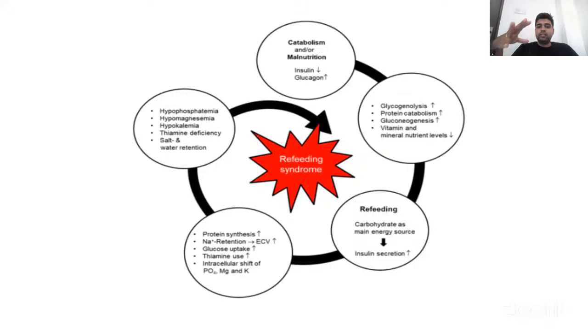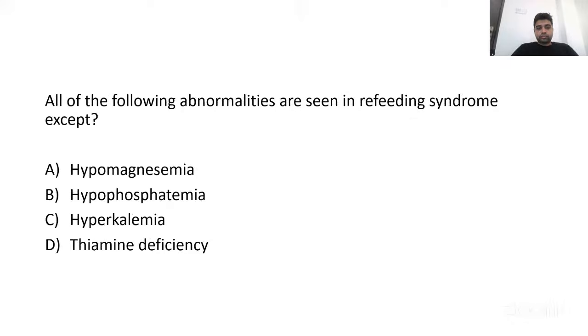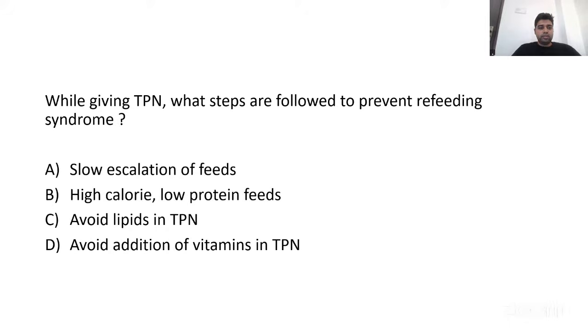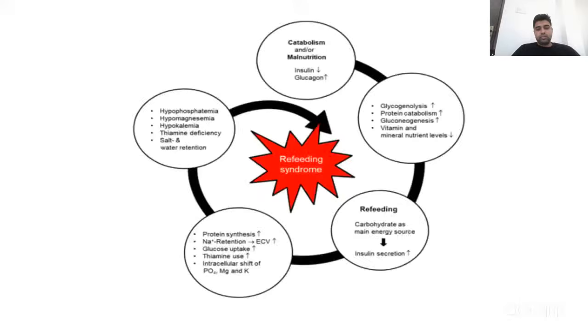The most common abnormality seen in refeeding syndrome is hypophosphatemia. The first one is the most common. So among the options, option C, hyperkalemia, is not seen. It is hypokalemia which is seen. And in the next question, how to prevent refeeding syndrome, we have to do a slow escalation of feeds. That is, the answer is option A. So we should do a low calorie diet initially, and definitely we have to give lipids in the TPN, and absolutely we have to give vitamins along with TPN. So these are the two things.